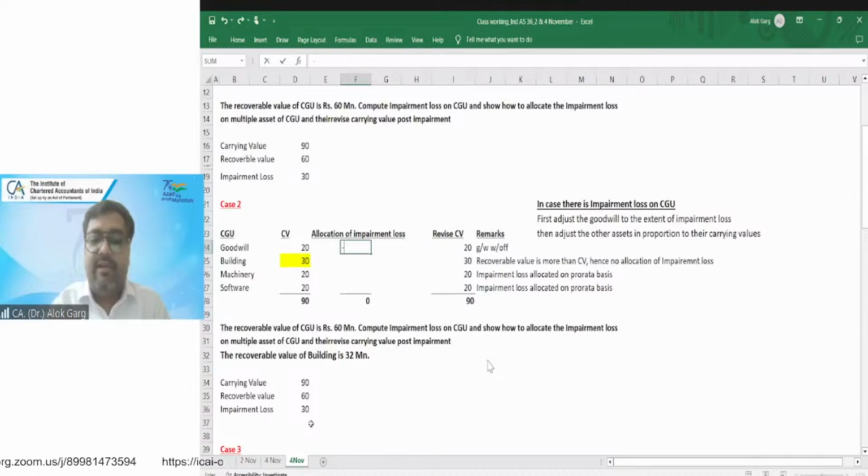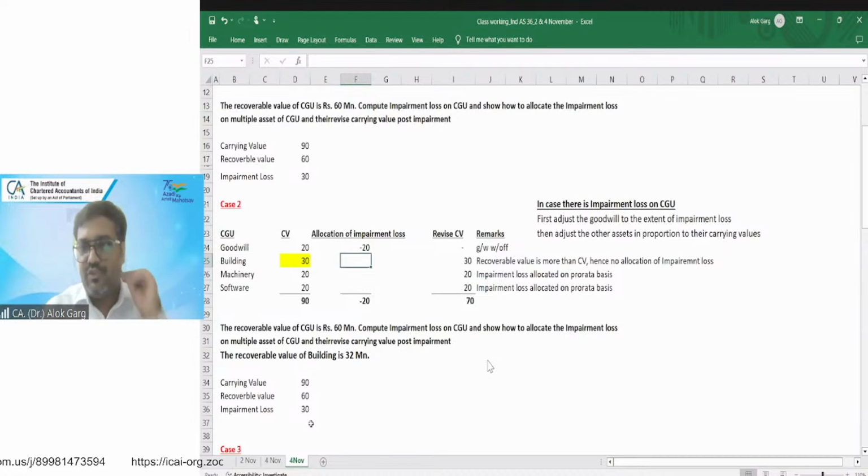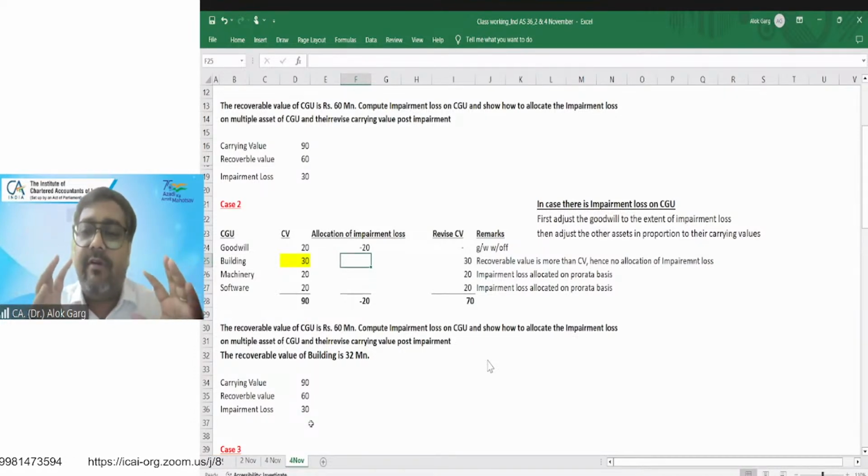Straight away, I will write off the goodwill. The remaining, whether I will allocate to the building also, any impairment loss to the building. Standard says that in a group of assets, in a cash generating unit, if you have a recoverable value of one of the assets in the group, and that recoverable value is more than the carrying value, you cannot allocate the impairment loss.